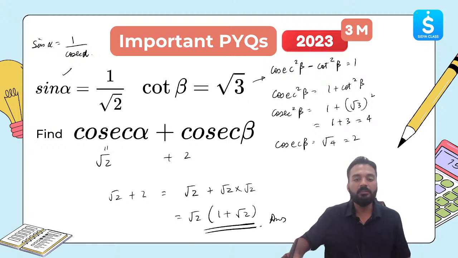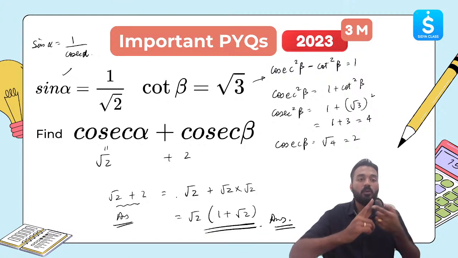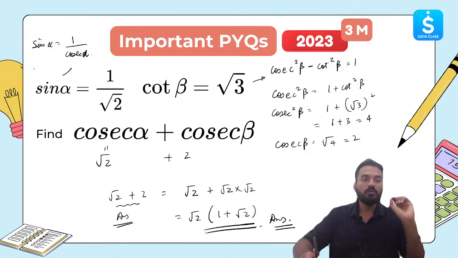Clear? This can be the final answer, or this also can be the final answer. Clear? The whole thing is you need to know the relations. Reciprocal relation was used here. This was a reciprocal relation which was used over here to find out what is cosec alpha.